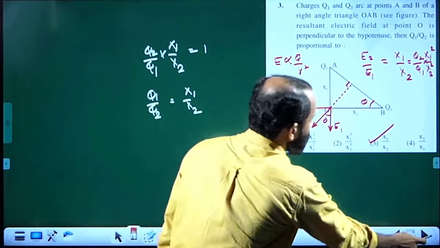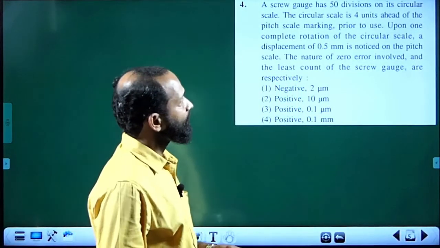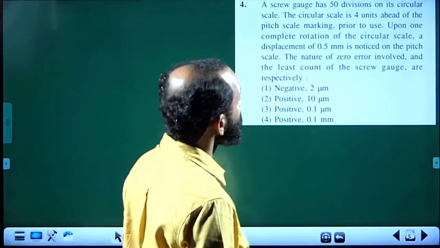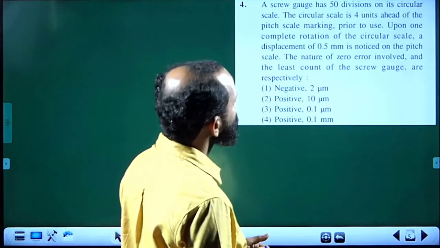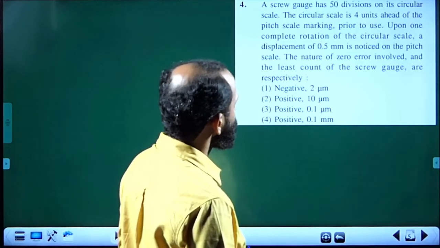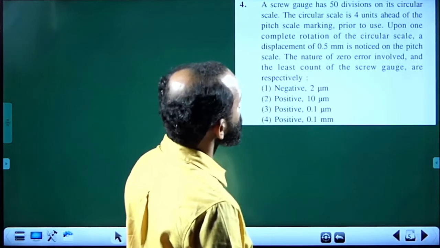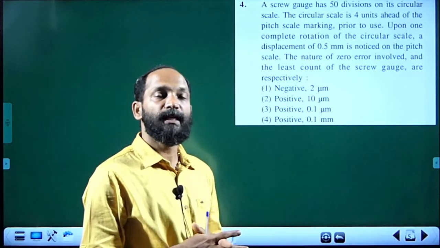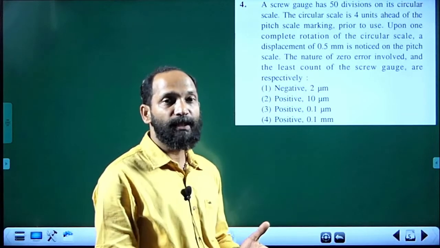Now fourth one. Screw gauge has 50 divisions on its circular scale. The circular scale is 4 units ahead of the pitch scale marking prior to use. That means the error is positive. So positive zero error as the zero of the circular scale is lying below the baseline.